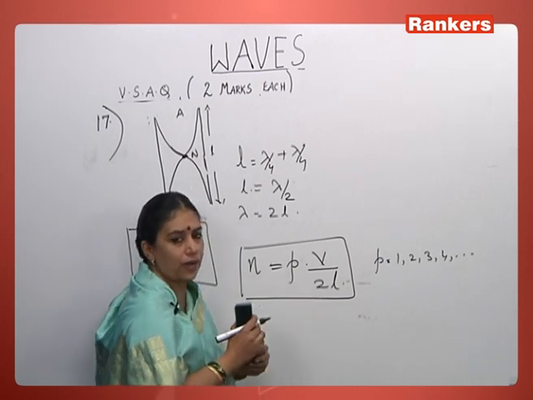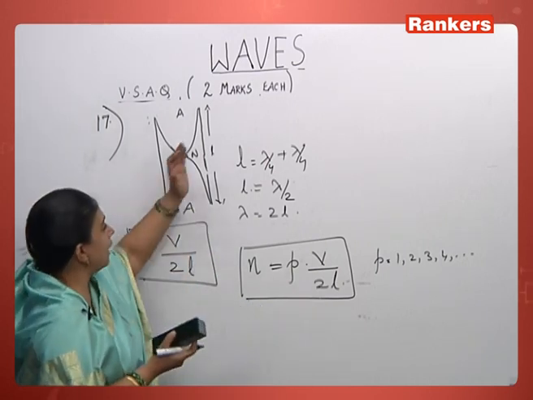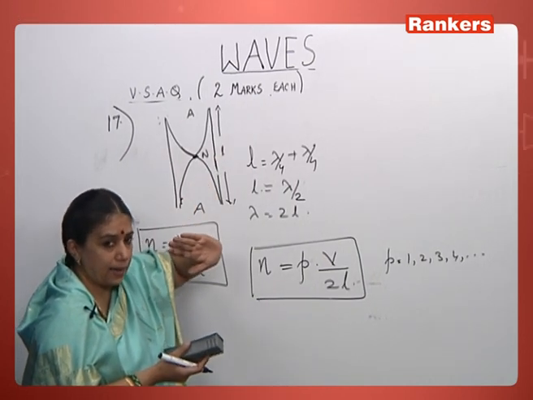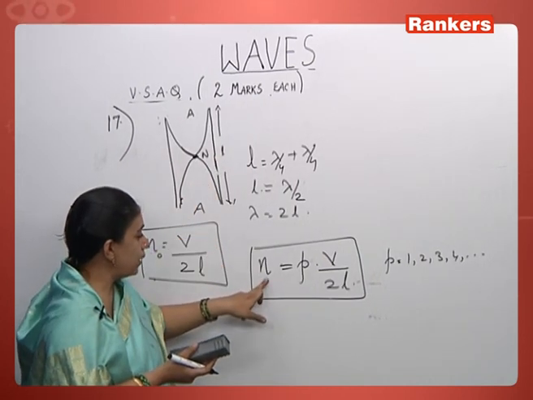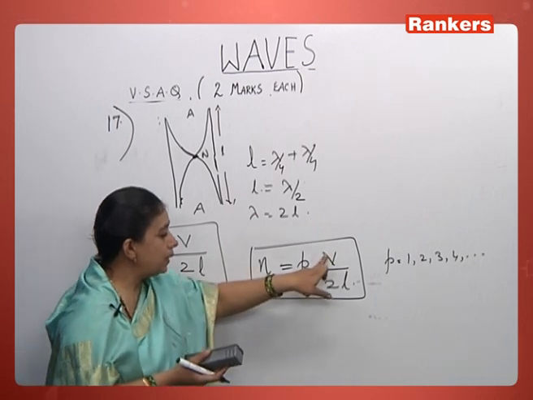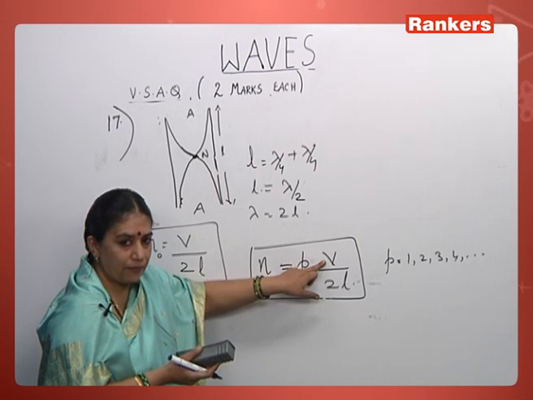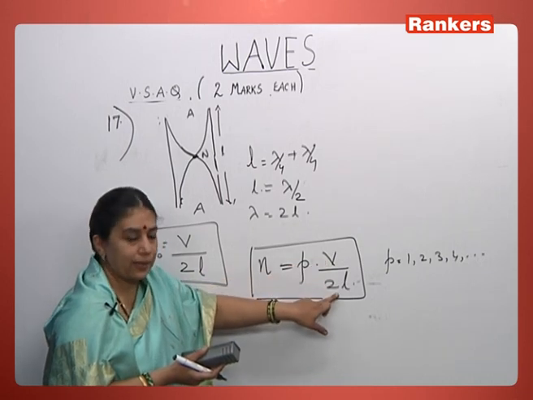So all vibrations are set. The main thing here is, if the tube is open at both the ends, the higher order frequencies are an integral multiple of V by 2L, where V is the velocity of the wave and L is the length of the vibrating air column.